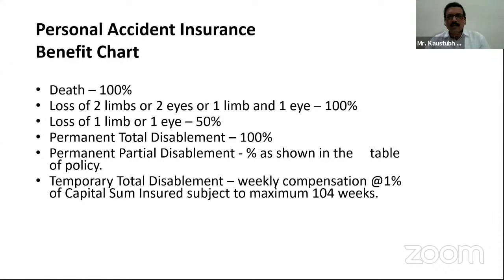So temporary total disablement, in this case, the maximum compensation is how much? The maximum compensation is 104 weeks. But how much compensation will a person get in case of a fracture? Say for example, fractures, that is temporary total disablement. This compensation is a weekly compensation. This compensation will not be a daily compensation. Please try to understand. The weekly compensation is allowed at the rate of 1% of capital sum insured.